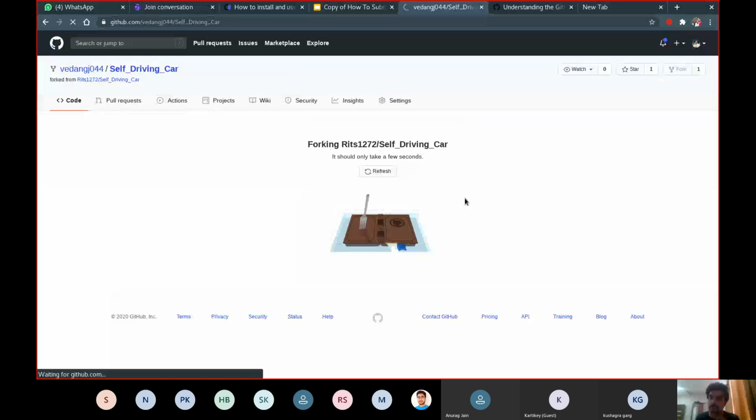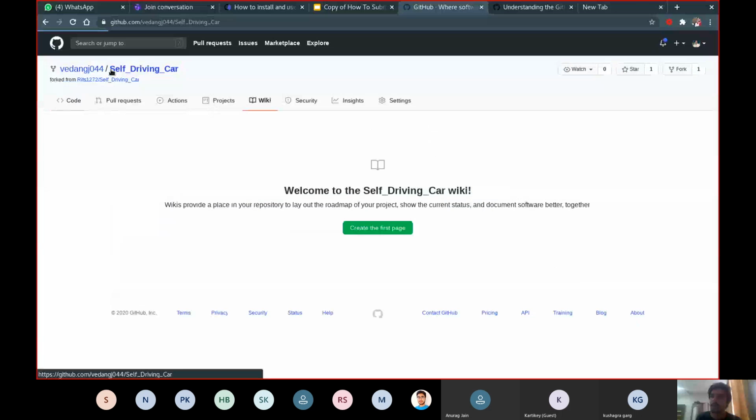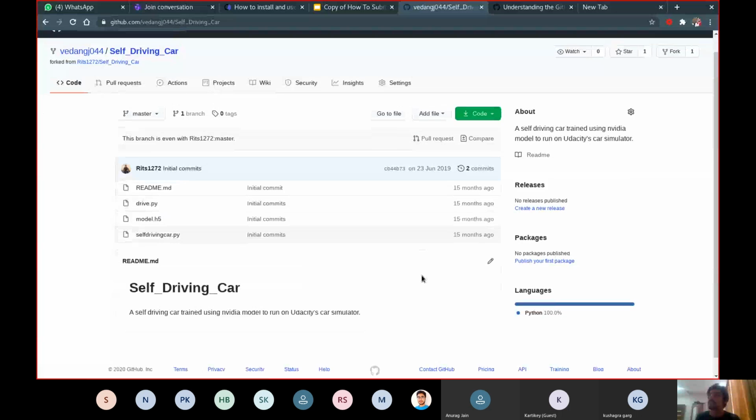Yep. So now it has become my repo, right? And here you can also read forked from Ritik. So now I can make any changes I want to it. Now I would tell you how easy it is to make changes. Like this is the README file. I can go and just change it.